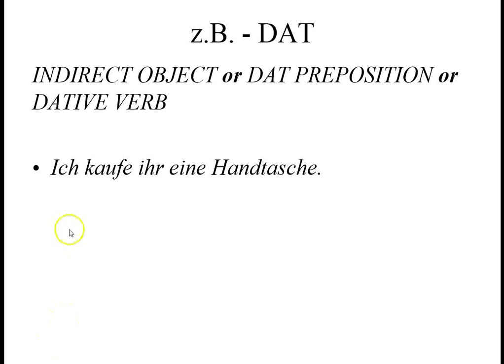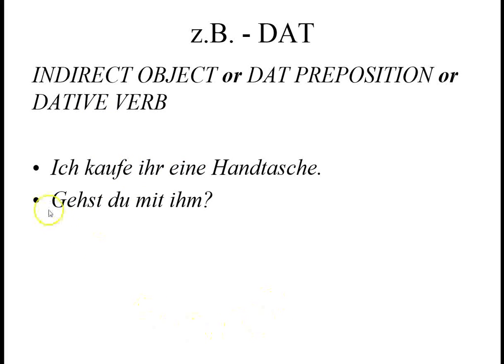So number one, ich kaufe ihr eine Handtasche. I buy her a purse. In this context, we have a nominative personal pronoun. Then we have I buy who or what. I buy a purse. That's the direct object. I buy a purse to whom or for whom? Her. So that's our indirect object. That takes the dative case. Go ahead and put a box around ihr.